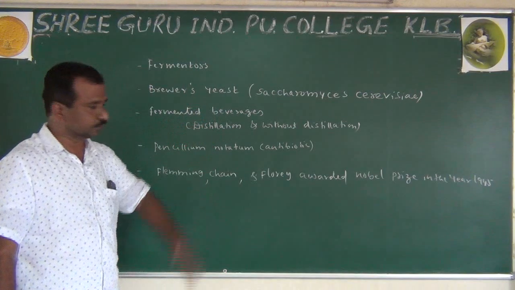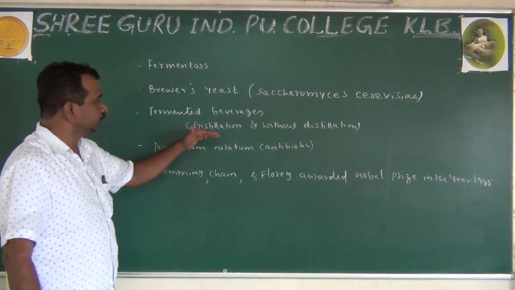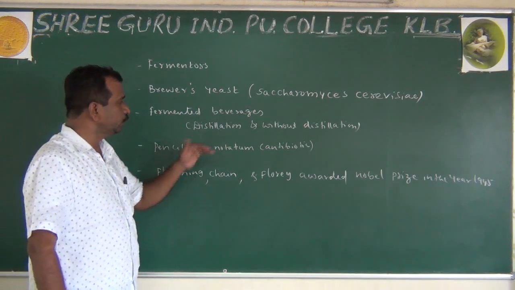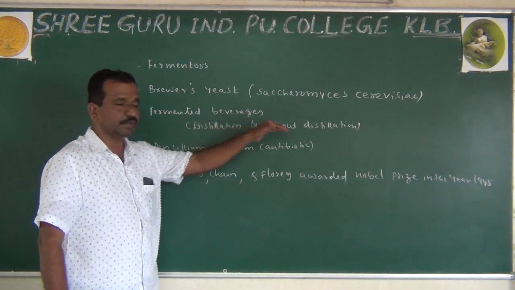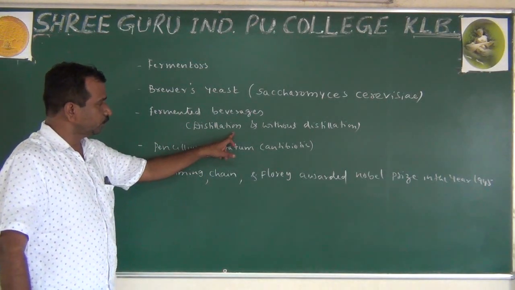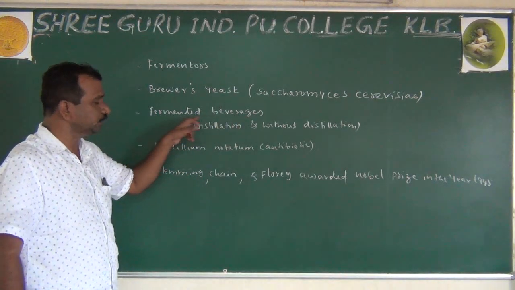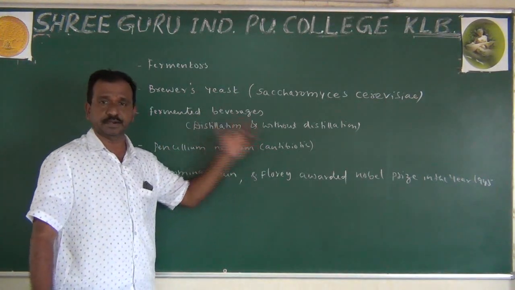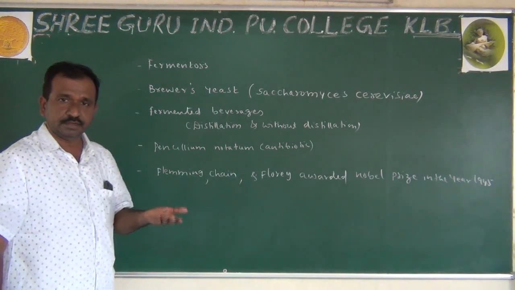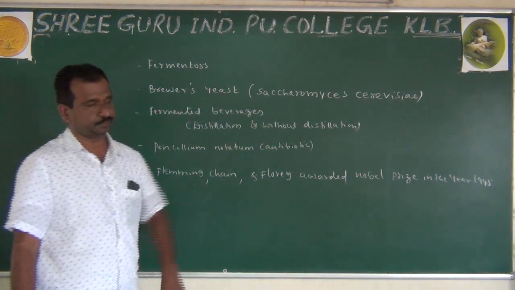Among these 5 beverages, some are produced with distillation and some without distillation. The beverages produced with distillation are whiskey, brandy and rum. Those produced without distillation are wine and beer.